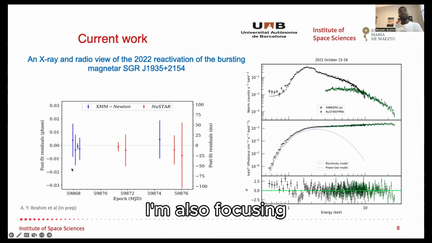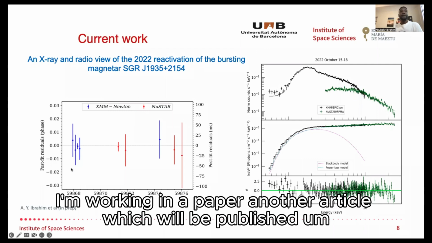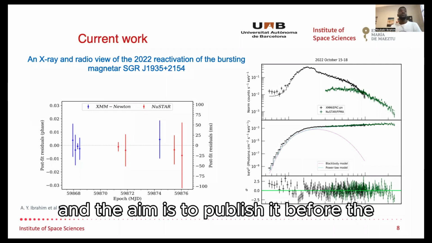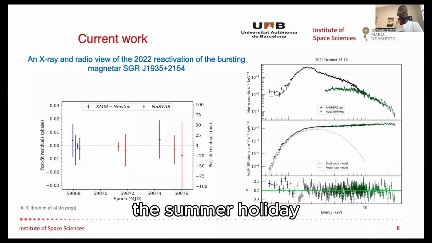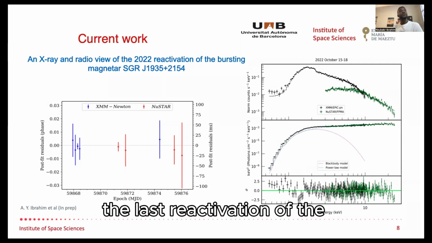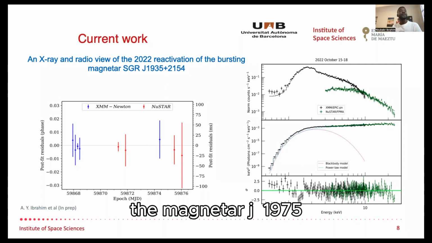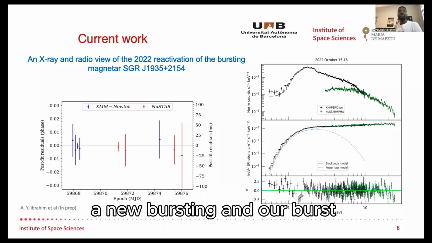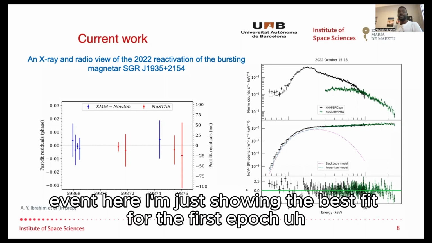I'm also working on another article, which will be published very soon. Currently, I'm in the discussion, and the aim is to publish it before the summer holiday. This paper mainly focuses on the last reactivation of the magnetar J1935. It shows a new bursting and outburst event.